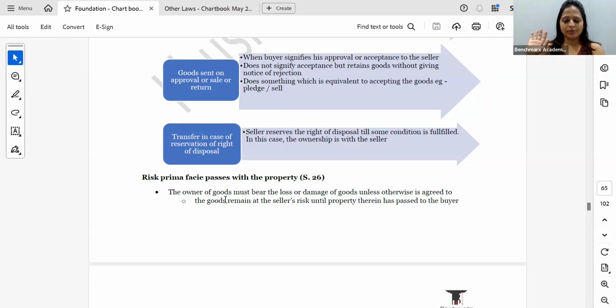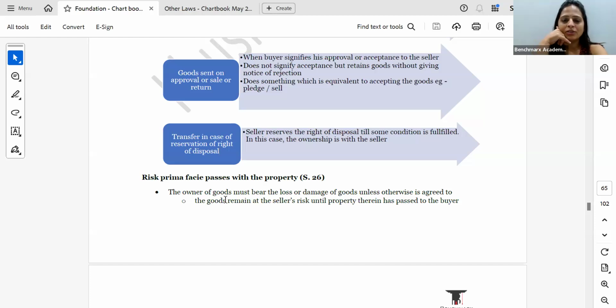The buyer's responsibility. But sometimes seller will say that I will reserve the right of disposal, which means that if you go with a railway receipt, you will not get the goods immediately. So I've reserved my right of disposal. In this case, he will say that once the buyer comes to pick up the goods, you first call me. If I approve it, only then you give it to the buyer. So what the person there at the railway will do, he will call the seller. Seller will say, okay, give the goods. And then the railway authorities will give the goods to the buyer.